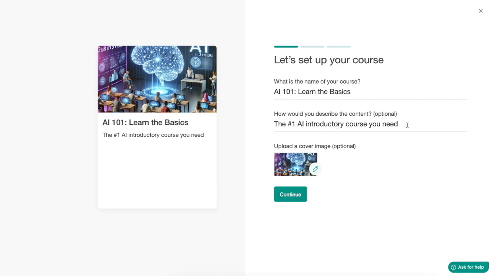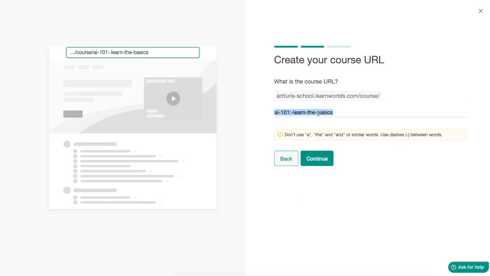So now we already have the name, the headline or the tagline, and then we have a cover image. Let's click on continue. Then let's customize the URL. So this doesn't look that great to me. So let's do something like AI course, because it's after all our school and this can be the name. So then it will look like our website learnworld.com/course/AI course. And because it already says the name course actually here in the path, let's just do AI 101 and then let's click on continue.